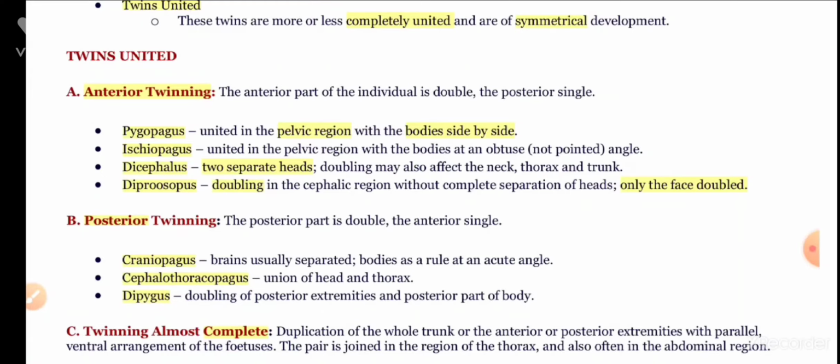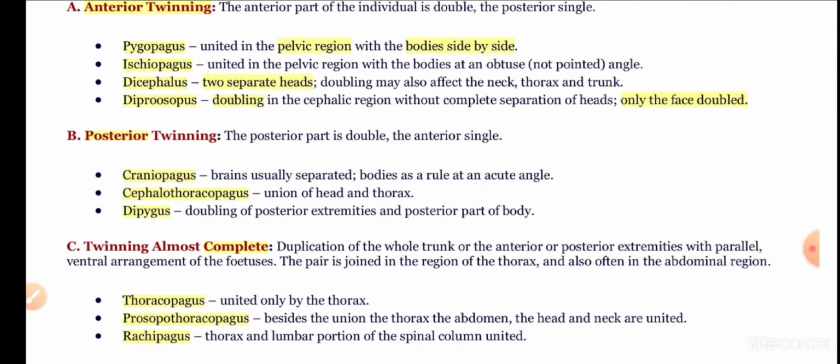In the case of Dicephalus, there are two separate heads. The doubling may also affect the neck, thorax, and trunk. In the case of Ischiopagus, there is the united pelvic region with the bodies at an obtuse angle. And in the case of Pygophagus, there is the united pelvic region with the bodies side by side. And in the case of Diprosopus, there is doubling in the cephalic region without complete separation of the head. Only the face is double.